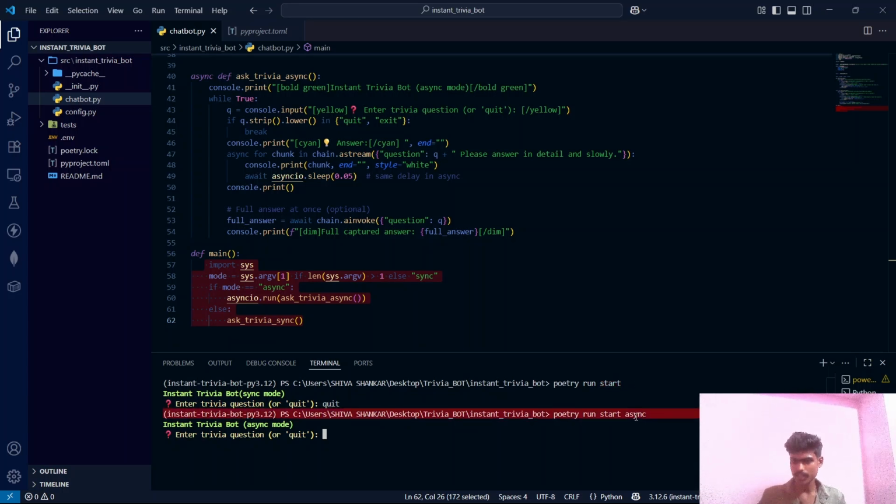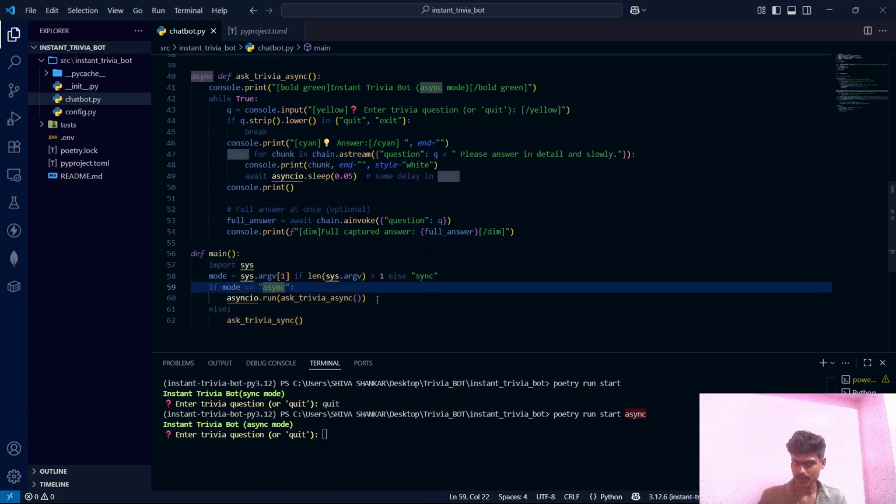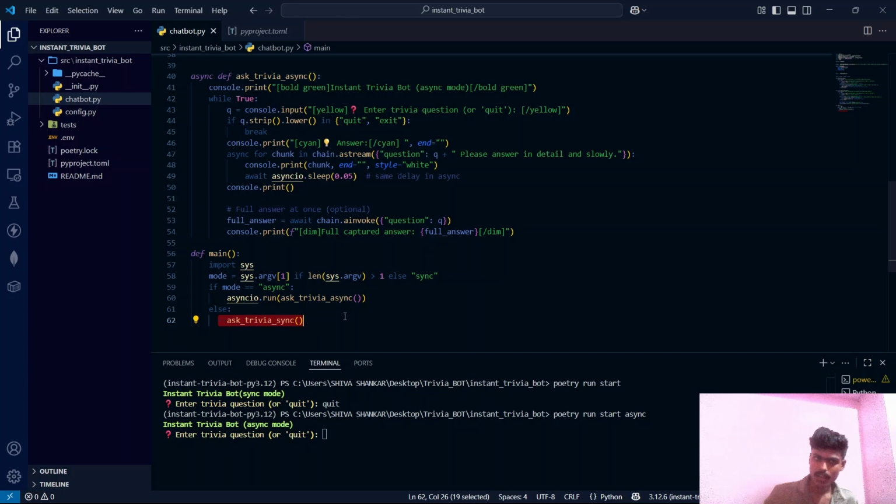So this async keyword has index 1. If the argument of index 1 exists, with length greater than 1, and also if that argument is async, then run this function ask trivia underscore async. Or else if there is nothing after the start keyword, then simply run ask trivia sync. So that's the logic of this function, guys.